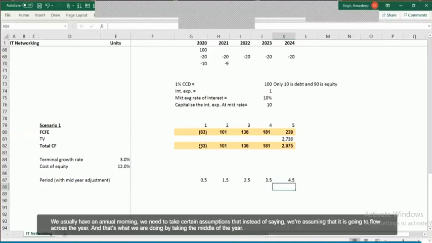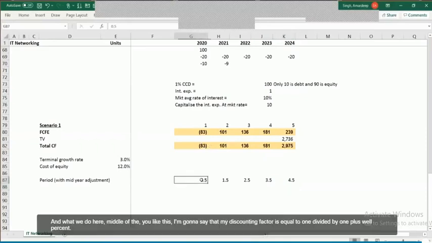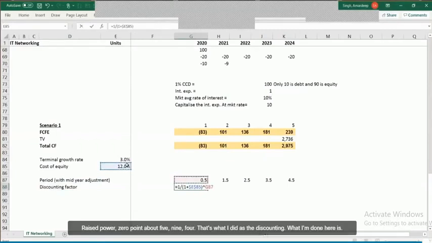We need to take certain assumptions that instead of saying at the end of the year, we are assuming that it is going to flow across the year, and that's what we are doing by taking the middle of the year adjustment. What we do here, if there is a middle of the year like this, I'm going to say that my discounting factor is equal to 1 divided by 1 plus 12% raised to the power 0.5, roughly about 0.94, and that's what I get as the discounting factor.